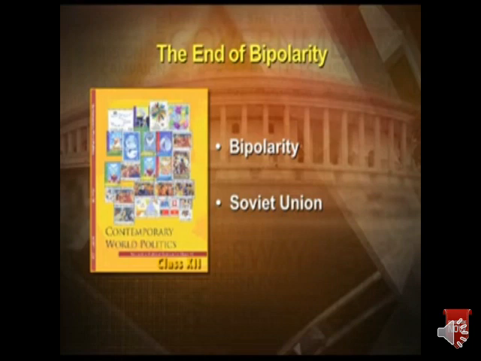In the first chapter, you all have seen that the entire world was divided into two powers: the first, the US, and the second, the USSR. Due to this, there was a Cold War which went on for a long time. This Cold War comes to an end in 1991. The USSR collapsed in 1991, and the collapse of the Soviet Union is called the end of bipolarity.